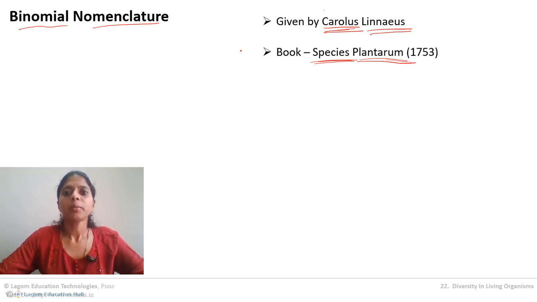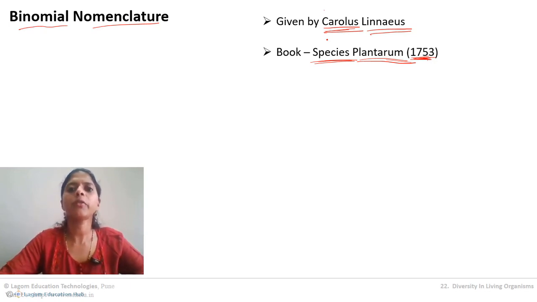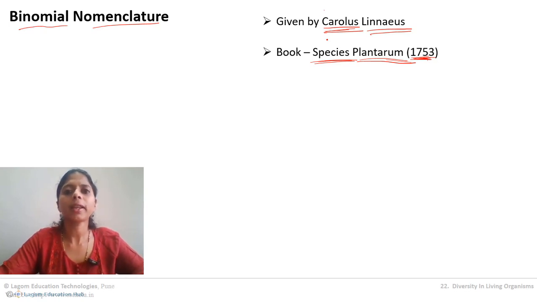many times. So remember the book in which binomial nomenclature is given, that book is written by Carolus Linnaeus, and the book name is Species Plantarum, and the book was written in 1753. So after 1753, this system is in use. So in this book, basically, he gave all rules and regulations which should be followed while giving the binomial nomenclature to an organism. So right now we will go ahead and study all these rules and regulations.